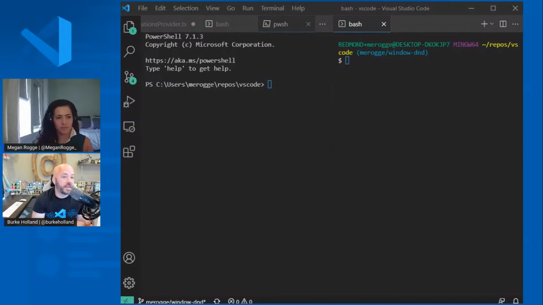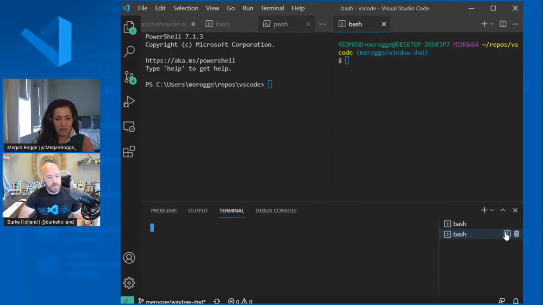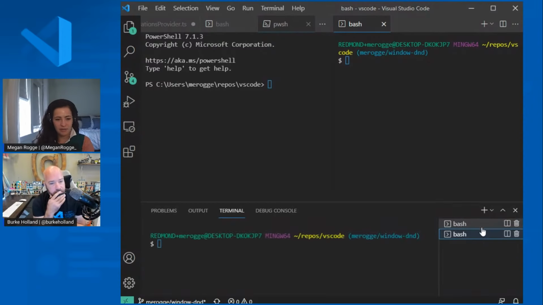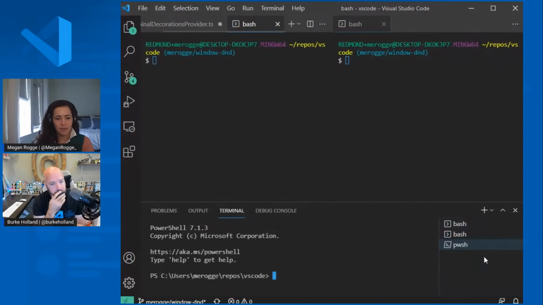Yeah, so there's several questions. The first one is, don't we already have terminal tabs? Like, didn't we ship terminal tabs in a previous release? What is that, and how does it compare to this? Yeah, okay, so terminal tabs are a part of the panel experience, as you can see here. And this is just supplementary to that, so that you can drag, for instance, from the editor area to the tabs list, or the opposite.